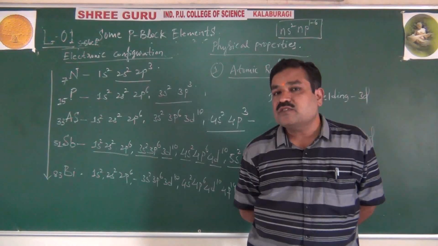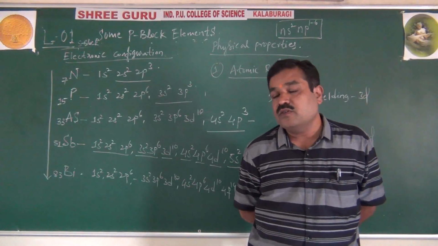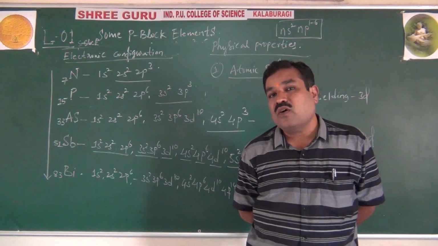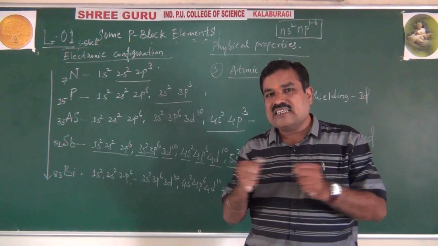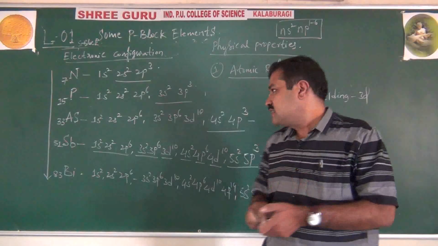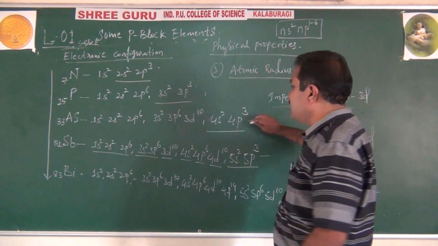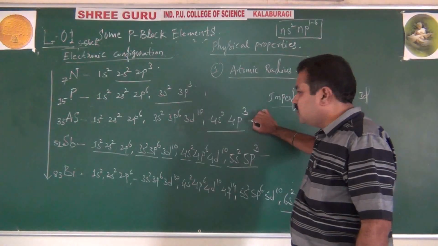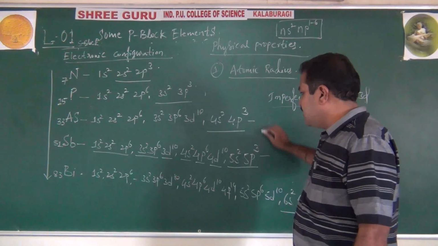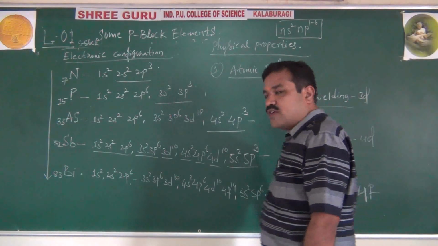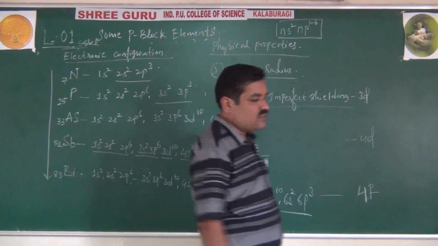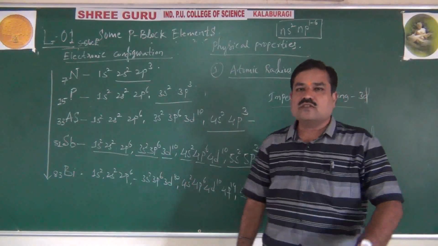Then you already know that atomic size for d-block elements, which you are going to study this year, is smaller due to unpaired electrons. The ionic size contracts, size decreases. That's why effective nuclear charge increases. Hence, size decreases. That's why it is called imperfect shielding of 3d electrons, and the increase in size is small. Normally effective nuclear charge increases. Here due to 3d, here 4d, and here 4f electrons, which is the point to be noted. That is regarding the variation of atomic size or radius, students.